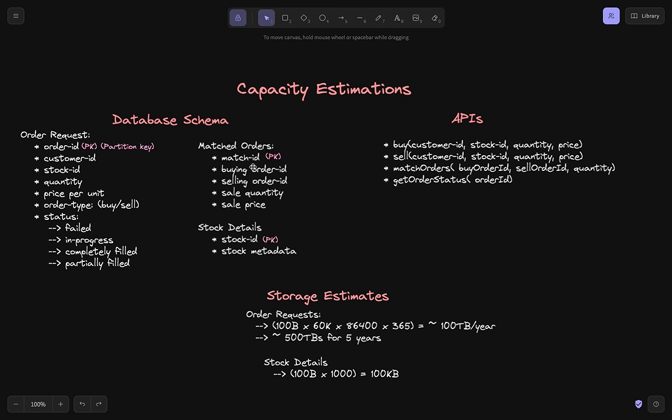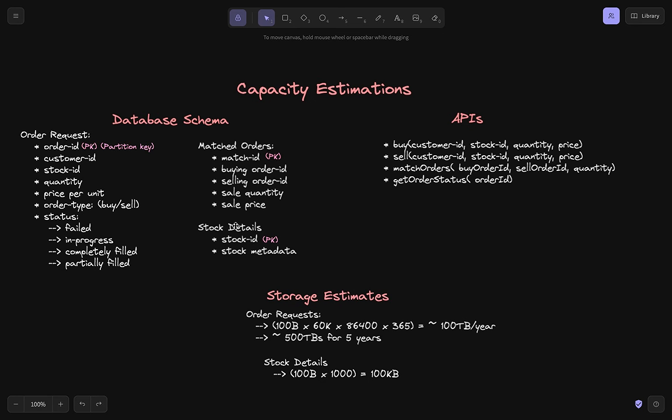And then what do we have? We have the stock details, right? So this is stock ID, stock name, a lot of those stock metadata fields that are part of this stock details table. I just added it; for the current design it is probably not that critical, but definitely such a system would have it. In addition to it, there would be other tables as well, like user metadata, customer metadata tables. There would be other details like payment request details and all those things, right? So probably those tables are not that critical as part of this discussion.